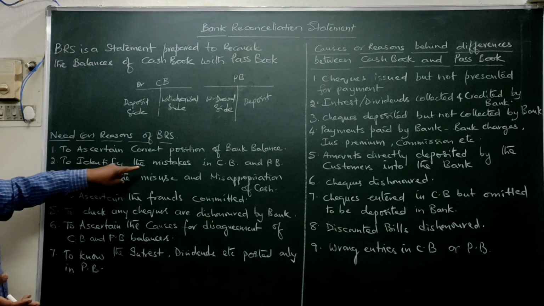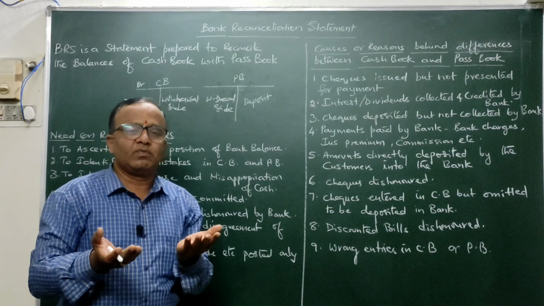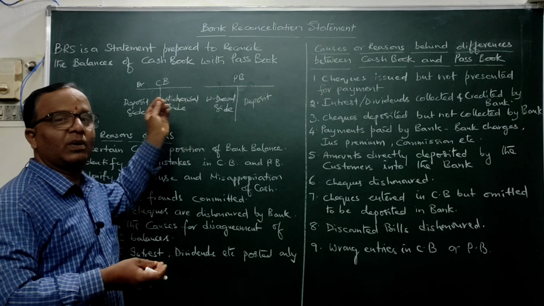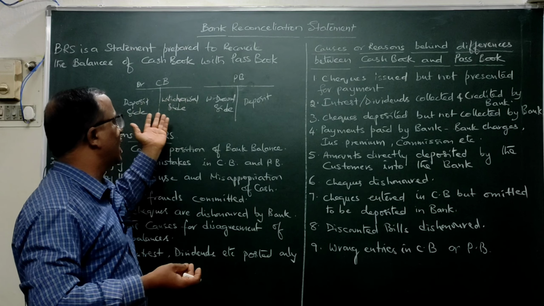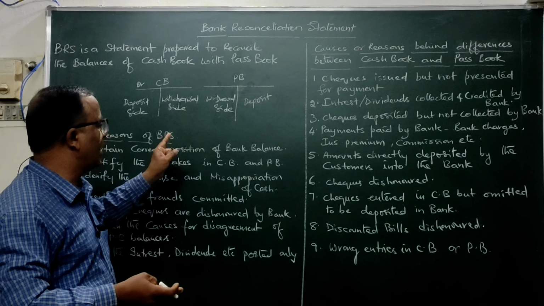Similarly, to identify the mistakes in the cash book and passbook. See what all mistakes have taken place. These mistakes may be taking place knowingly or unknowingly, whatever it might be. If there are some mistakes, instead of debiting, you might have credited, or a credited amount might have been debited, or some amount might not have been written. It might have happened in the cash book or in the passbook. So what are those mistakes? To find it out, preparation of BRS will help us.